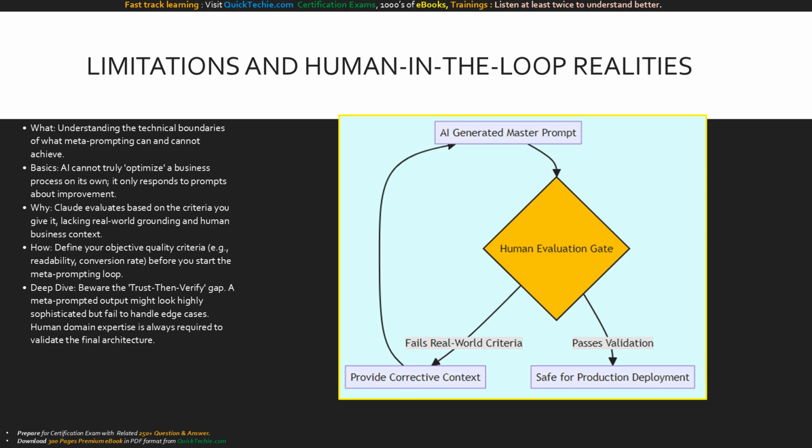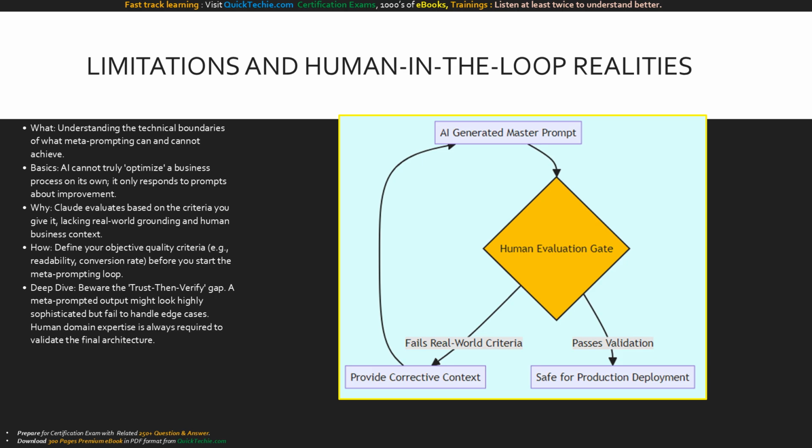You must define objective quality criteria before you start the loop. Beware of the trust-then-verify gap. A prompt generated by an AI might look incredibly sophisticated, heavily structured with XML and variables, yet completely fail to handle edge cases specific to your industry. Metaprompting helps you structure your thoughts and explore pattern recognition, but your human domain expertise is absolutely required to validate the final architecture.